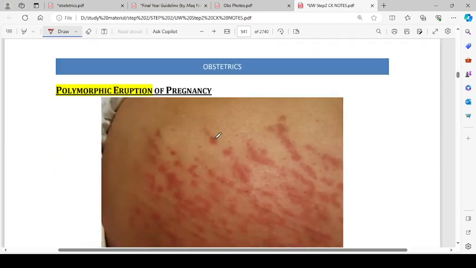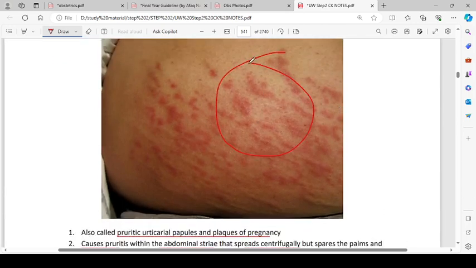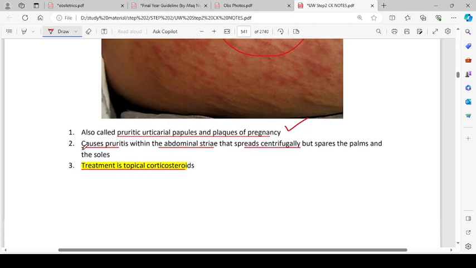Okay, then we have polymorphic eruption of pregnancy, like this. It is a dermatologic change. It is also called pruritic urticarial papules and plaques of pregnancy. It causes pruritus and abdominal striae that spread centrifugally but spare the palms and soles. Treatment is topical corticosteroids.